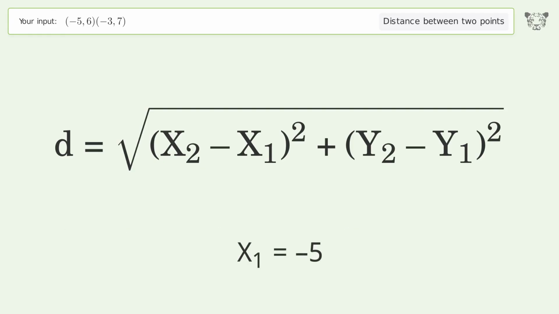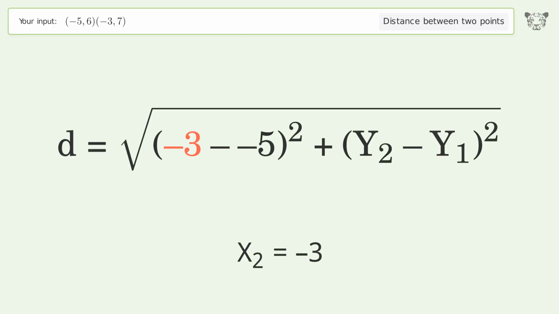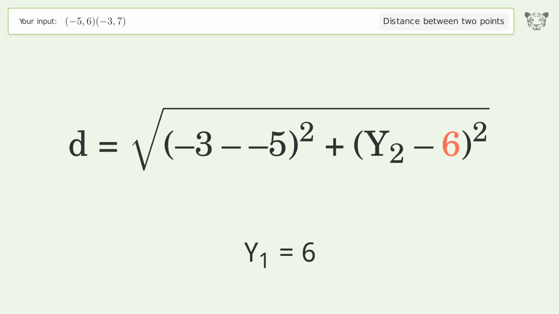x1 equals -5. x2 equals -3. y1 equals 6. y2 equals 7.